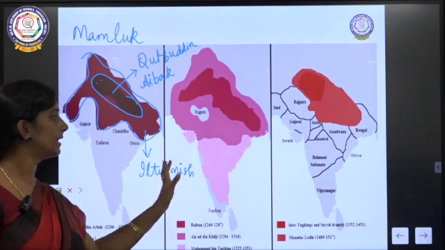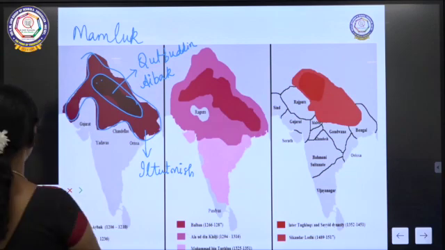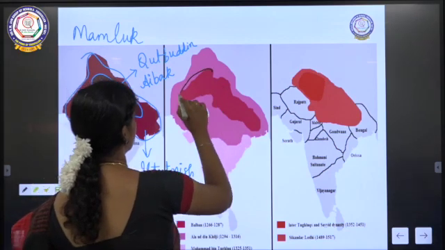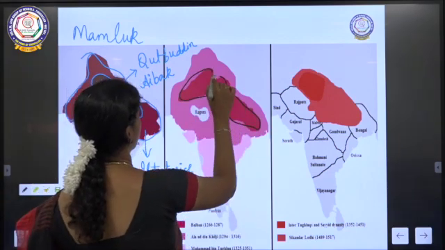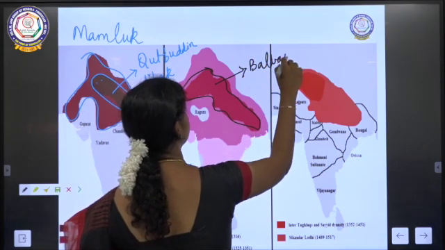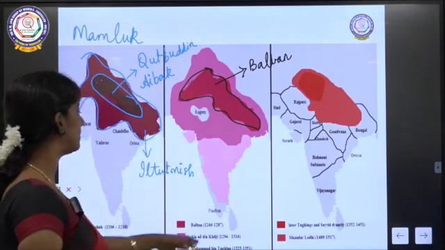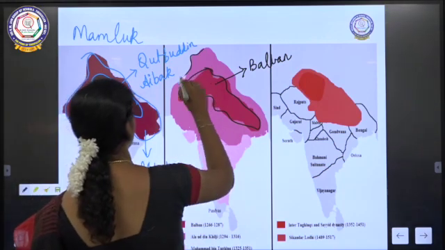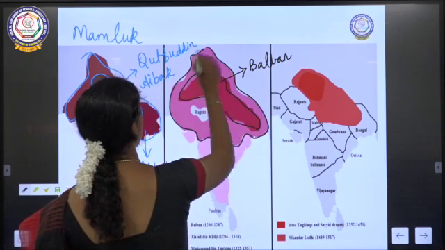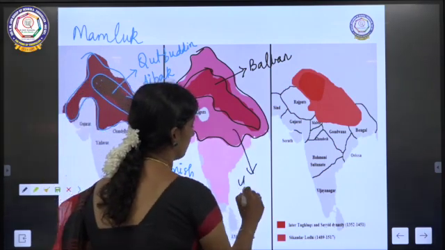Then the kingdom expanded more when it came to the Khalji dynasty and the Tughlaq dynasty. Here you can see, this was the place ruled by Balban. You remember Balban, whom we have seen in our previous sessions? Yes, Balban ruled this place. Then Alauddin Khilji came, and this was the empire of Alauddin Khilji.